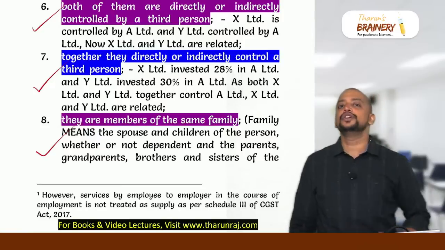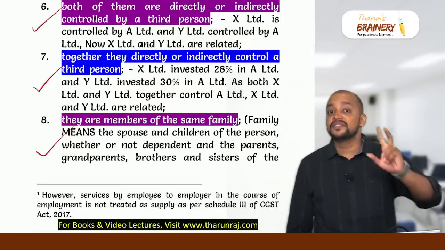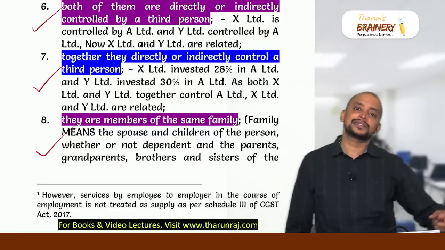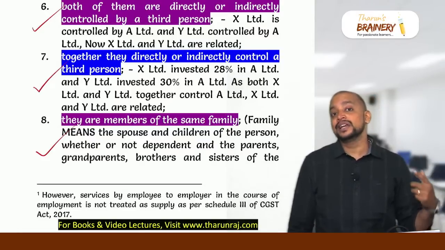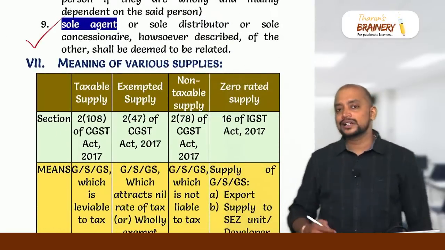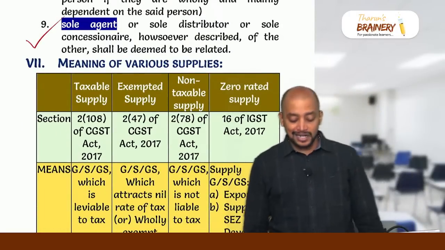Family definition you need to know. Spouse and children, whether or not dependent, brothers, sisters, parents, grandparents, if they are wholly and mainly dependent. So that is this. Then sole agent, sole selling agent will always be treated as related.